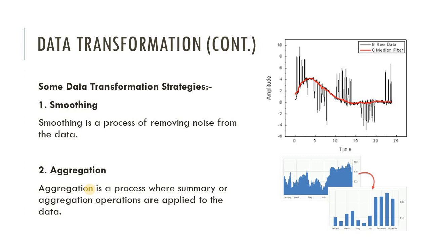So for example, the daily sales data may be aggregated so as to compute monthly and annual total amounts. This step is typically used in constructing a data cube for data analysis at multiple abstraction levels. Suppose we need data for analyzing the annual sales. For that we create a data cube. From the whole data we summarize the data and store it in that data cube. That type of process is called aggregation.